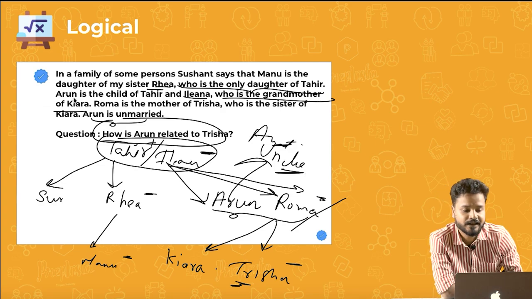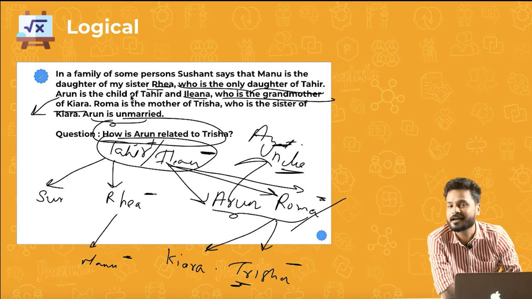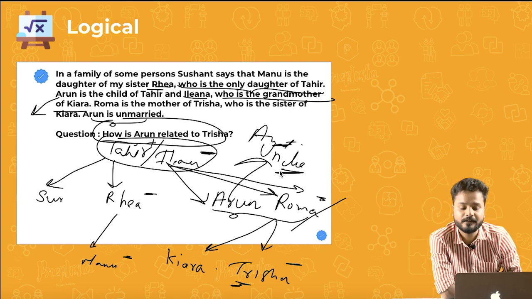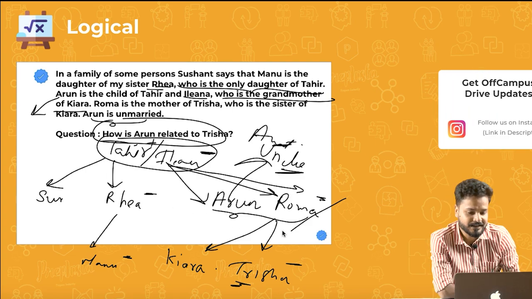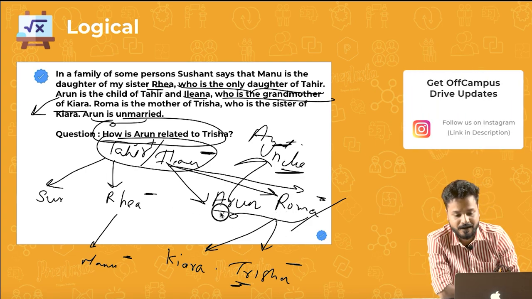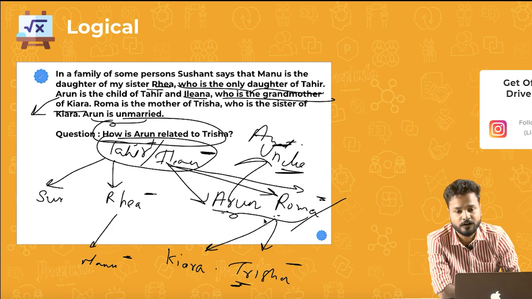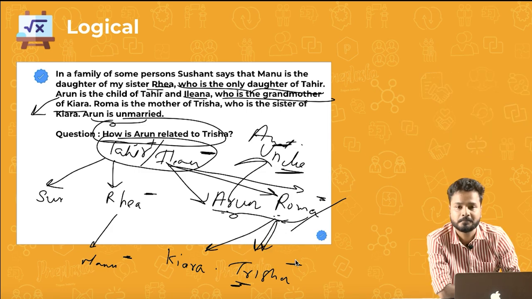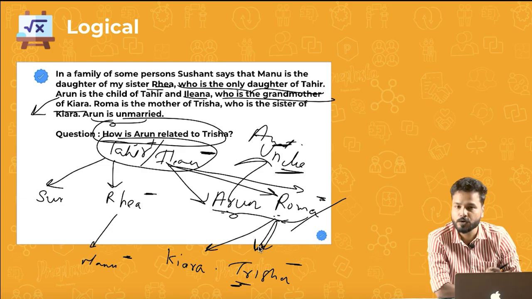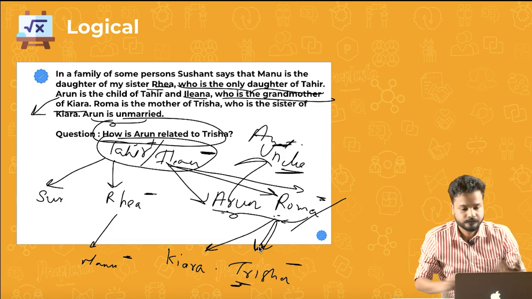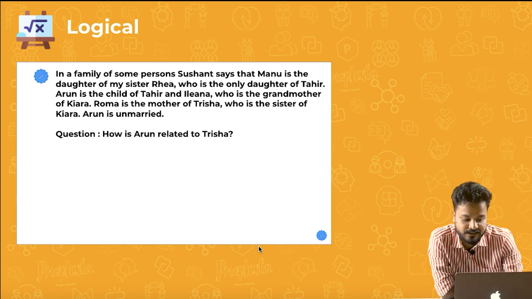Honestly speaking, in the question they should have given that Arun is the son of Tahir and Ilyana. In that case, this would have been a little more specific. But that is clear to you, right? They are brother and sister, or sister-in-law and brother-in-law. So what do you call the child of your brother-in-law or your brother or your sister? Niece or nephew. And you are uncle to him or her, right? So that is pretty clear. The answer is uncle.